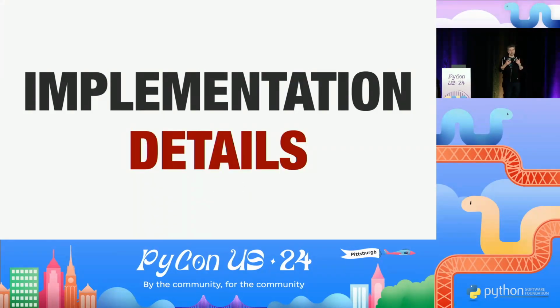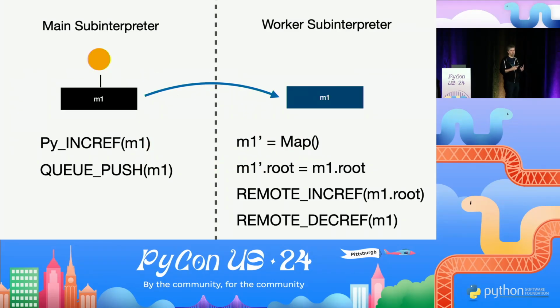There's a lot of interesting implementation details here that I would love to chat about, from the design of the actual data structure, how it's implemented, to how we can actually guarantee the safety of this data sharing mechanism. I had to create a concept of remote incraffing and decraffing, and incraffing is something that keeps Python objects alive.